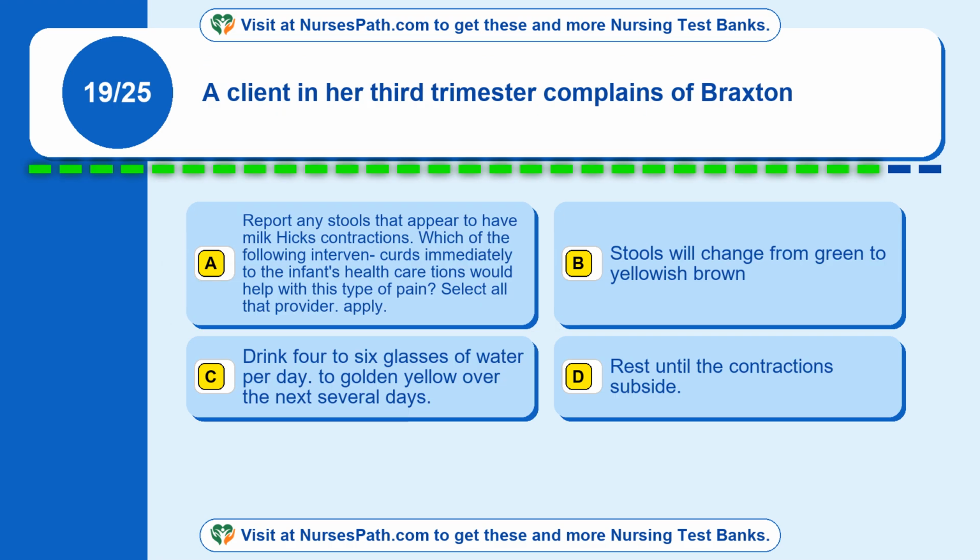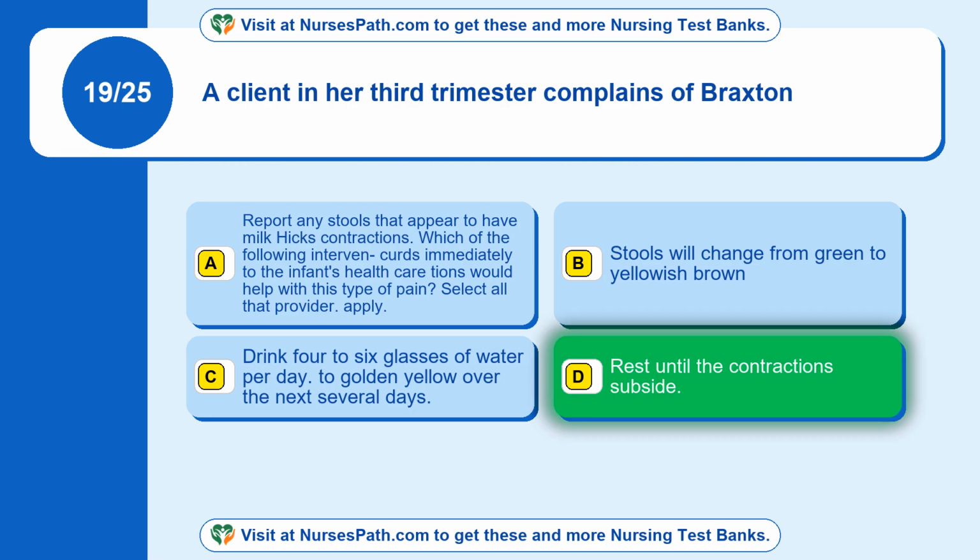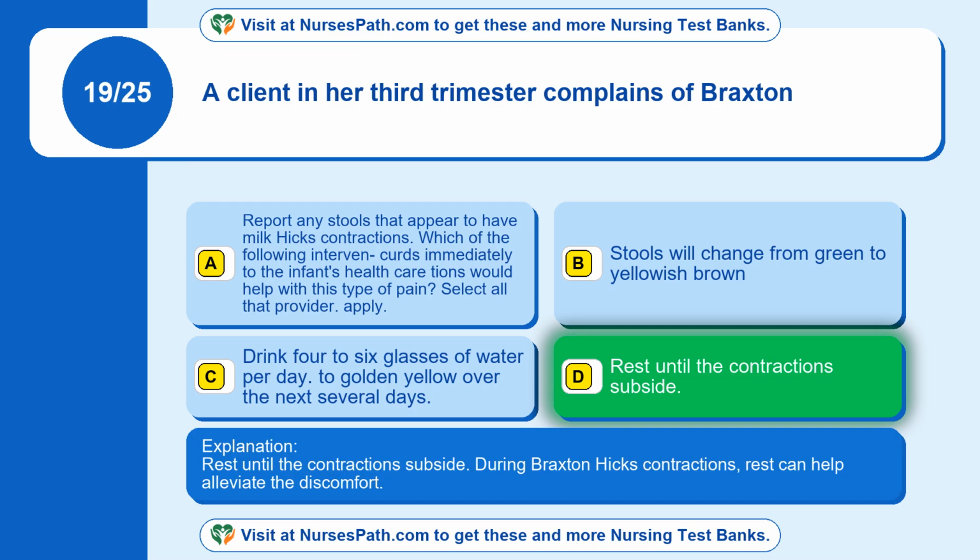Question 19. A client in her 3rd trimester complains of Braxton Hicks contractions. Which of the following interventions would help with this type of pain? Option A, report any stools that appear to have milk. Option B, stools will change from green to yellowish brown to golden yellow over the next several days. Option C, drink 4 to 6 glasses of water per day. Option D, rest until the contractions subside. The correct answer is option D, rest until the contractions subside. During Braxton Hicks contractions, rest can help alleviate the discomfort.